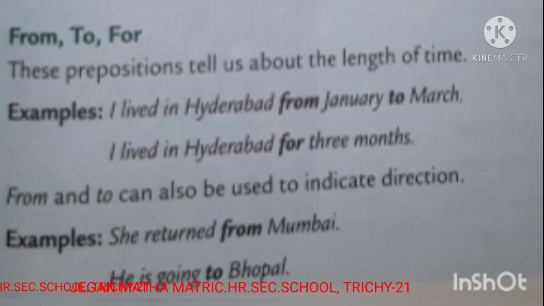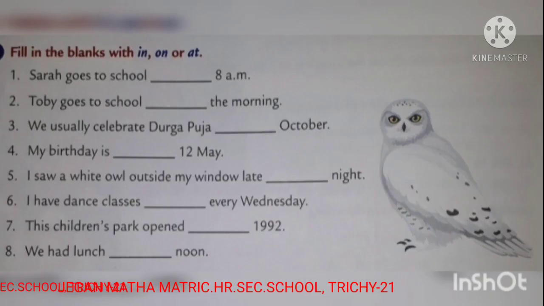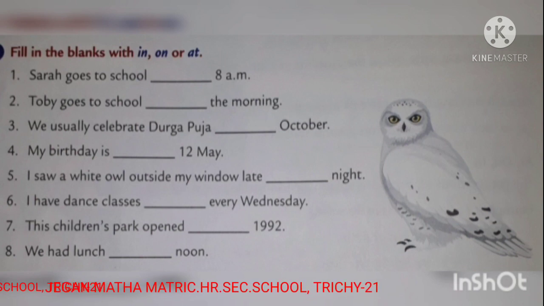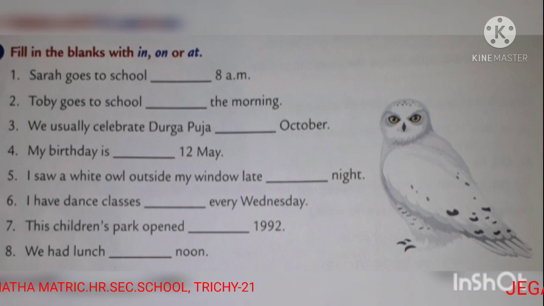Let's see our book exercise. Listen children, listen to this exercise. Fill in the blanks with in, on or at. Sarah goes to school dash 8 a.m. At 8 a.m. Okay, Sarah goes to school at 8 a.m. Toby goes to school dash the morning. Children, morning, evening, afternoon, before these we use the preposition in. Okay, so Toby goes to school in the morning.